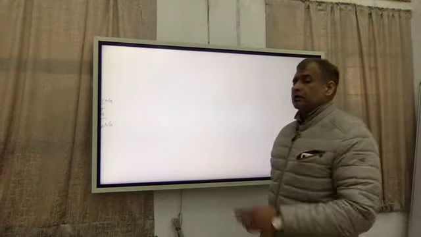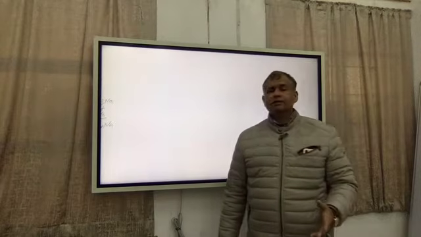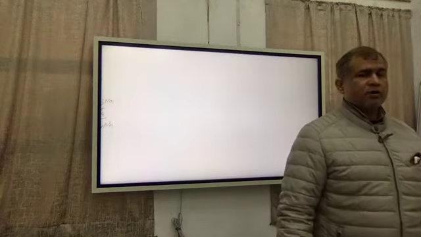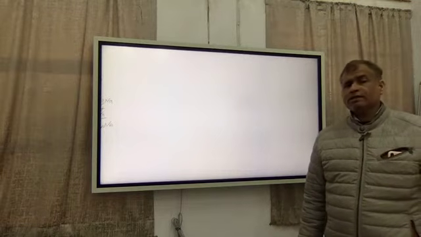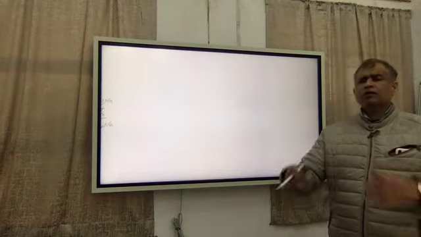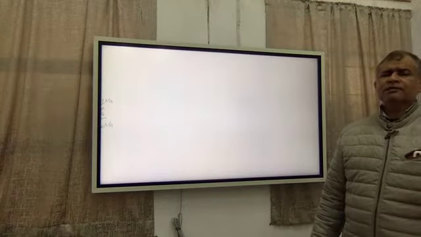So what is the definition of symmetry? If a body can display more than one similar orientation upon application of operations of some symmetry elements, then it is said to be symmetrical. Now what are those symmetry elements? There are three symmetry elements.